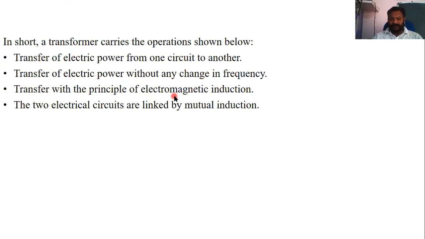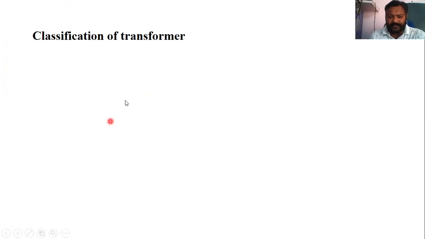On which principle does a transformer work? It works on electromagnetic induction. The two electrical circuits are linked by mutual induction, not electrically connected. Okay, now the classification of transformers.